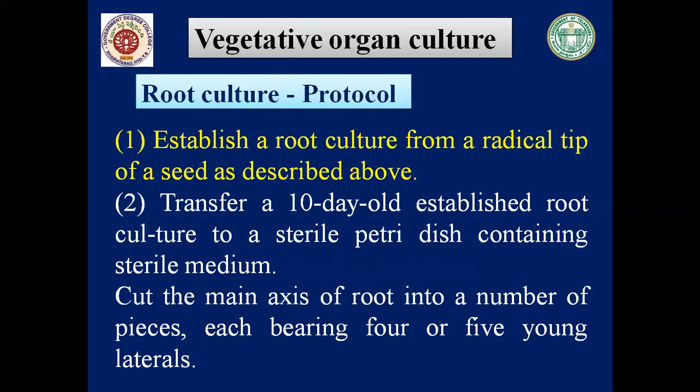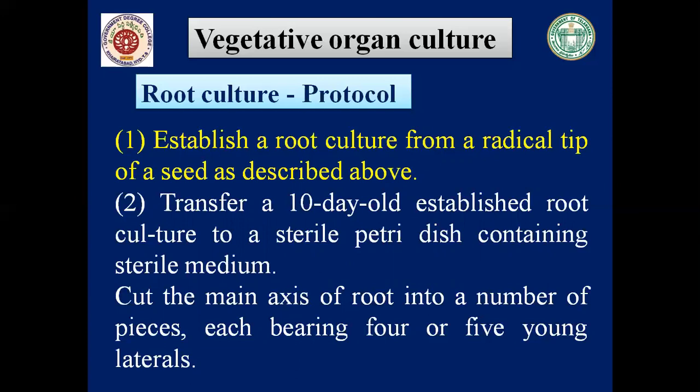First, establish a root culture from a radicle tip of a seed, as we have described earlier. Then transfer a 10-day-old established root culture to a sterile petri dish containing sterile medium. After that, we cut the main axis of the root into a number of pieces. This is very important.